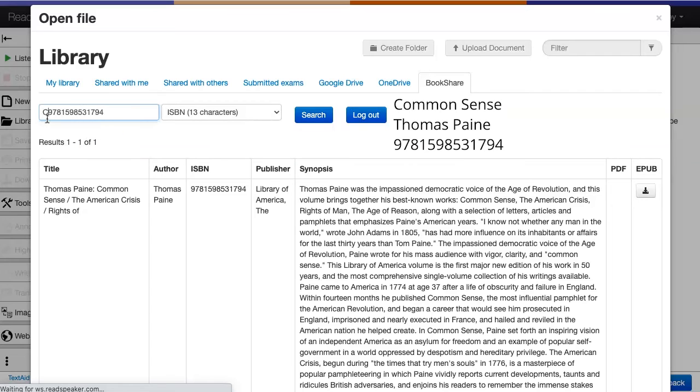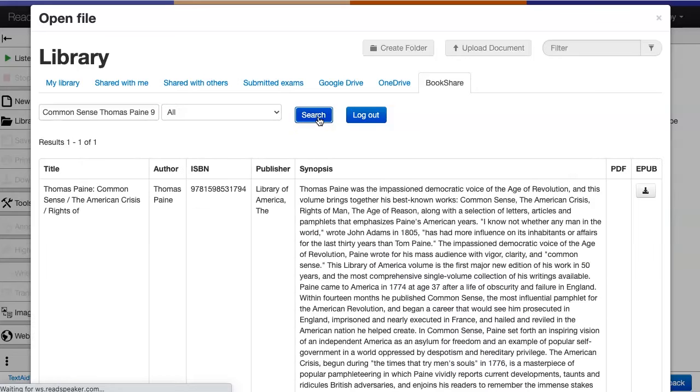We can enter Common Sense, Thomas Paine, 9781598531794. Select all, and click search. We see our search returns the book we want as a single entry.